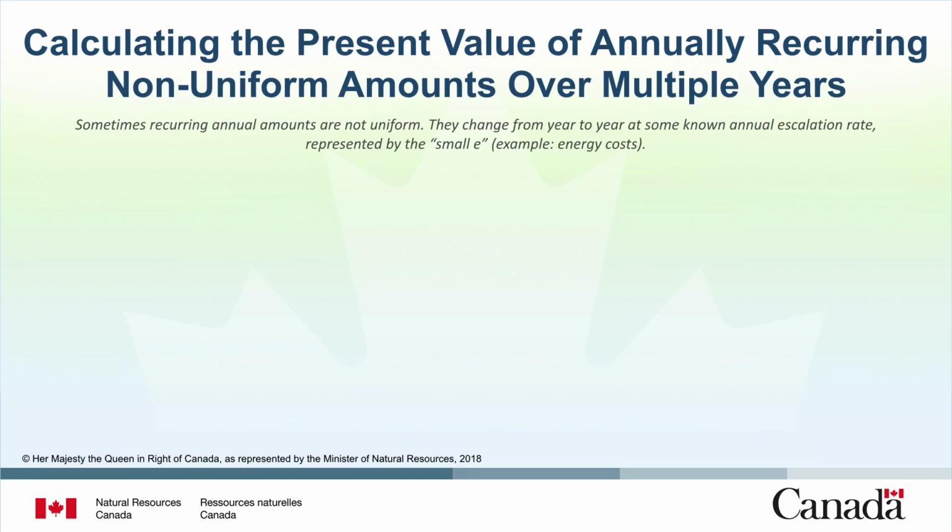Sometimes recurring annual amounts are not uniform. They change from year to year at some known annual escalation rate, represented by the small e. Energy costs are a good example of a non-uniform recurring annual cost. This rate of change can be either positive or negative, but usually reflects price increases over time.